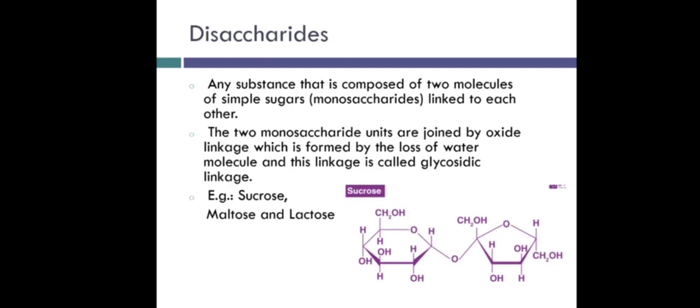Let's discuss disaccharides. Disaccharides contain two units of sugar bonded with a glycosidic linkage. The two monosaccharide units are joined by an oxide linkage, which is formed by the loss of a water molecule, and this linkage is called glycosidic linkage. Examples are sucrose, maltose, and lactose. The example of sucrose is given. Two molecules of monosaccharides are joined with a glycosidic linkage in between.